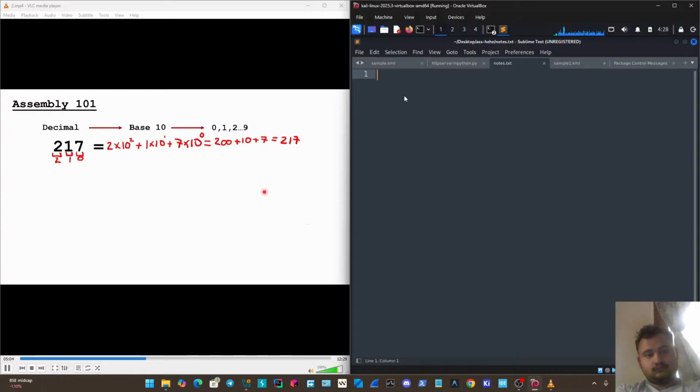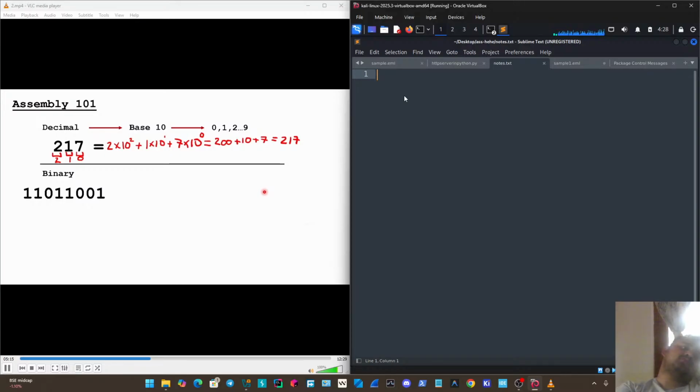So the second numbering system we're going to take a look at is binary. And if we just take a look at the binary representation for 217, that is this 1101 1001. And I'm guessing most people already know this, but this is the numbering system that computers rely on.